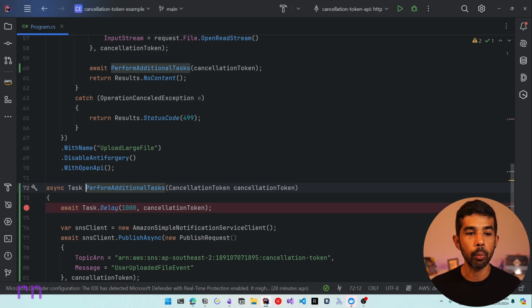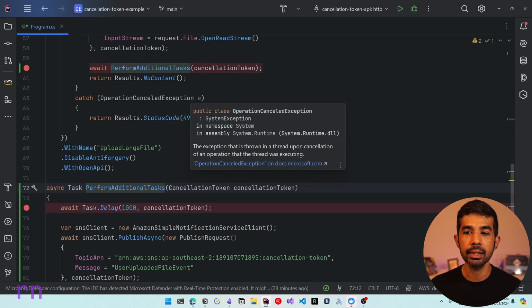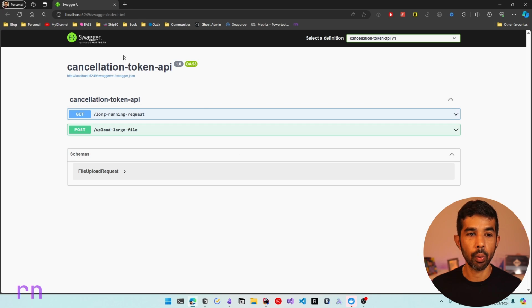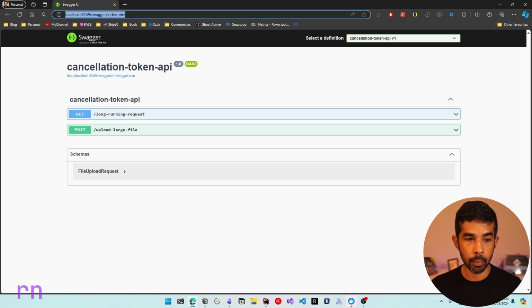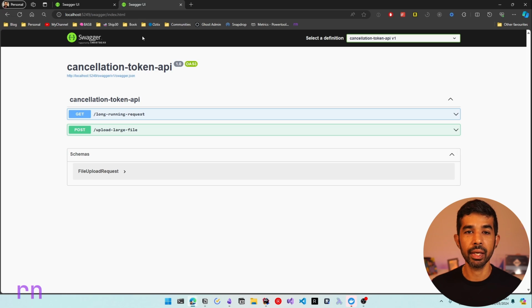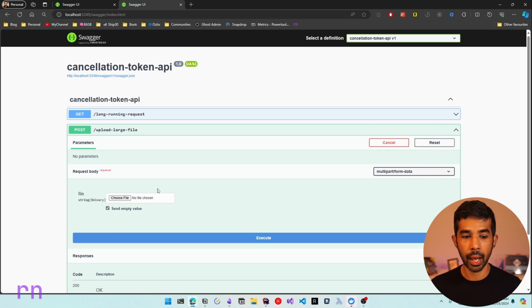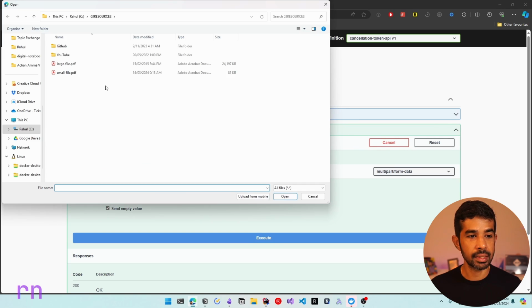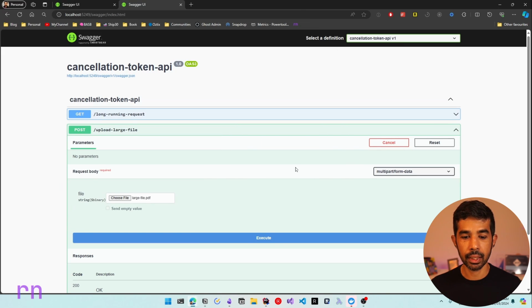So let's put a breakpoint on the await call, run this application and see this in action. It launches the Swagger UI, so let's open this in a new tab, because this particular instance is wired to the debugger, and if I navigate away, it will shut down the application as well. Let's go to the large file upload, click try it out, choose the large file and click execute.